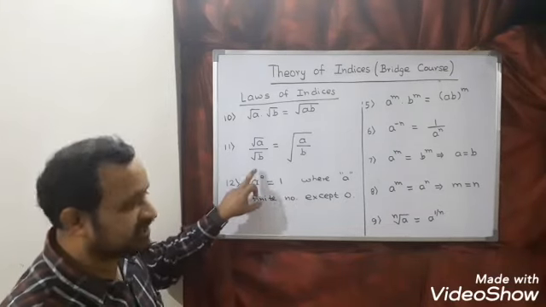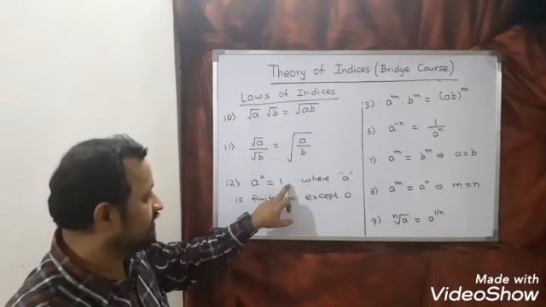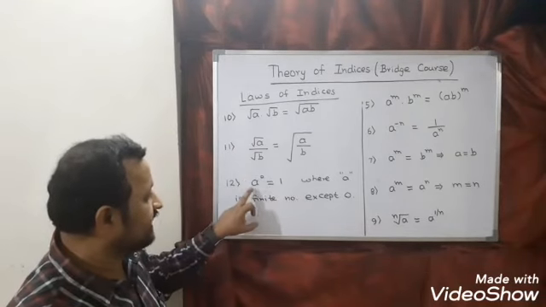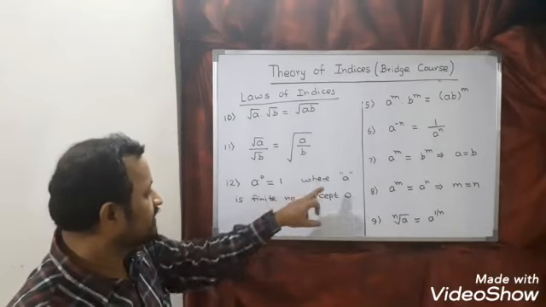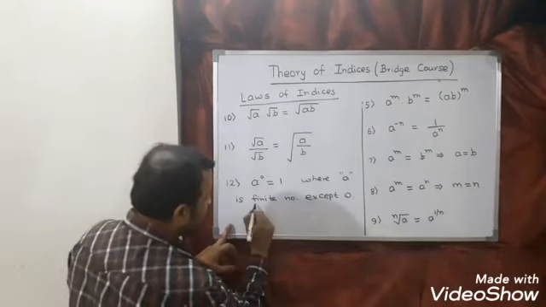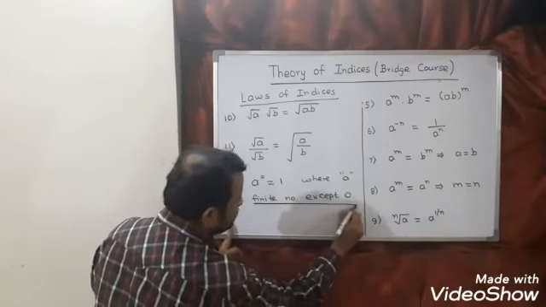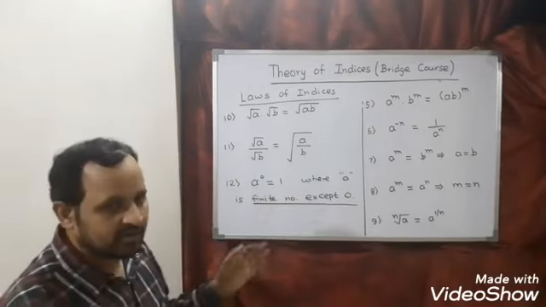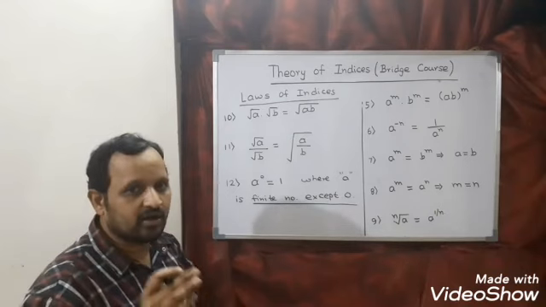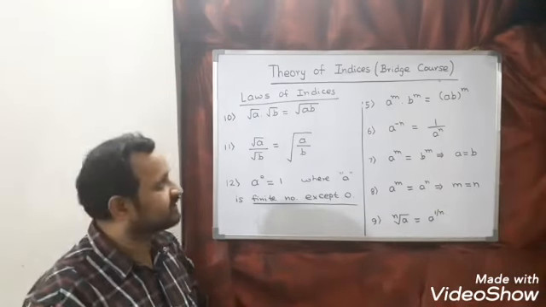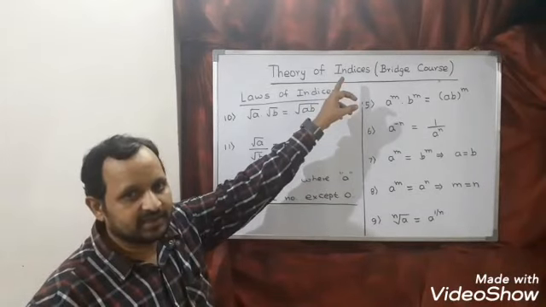Minus 100 to the power 0, answer is 1. So keep in mind that A cannot be equal to 0. So A power 0 is equal to 1, where A is finite number except 0. So these are some laws of indices, and plural of index or power is said to be indices.